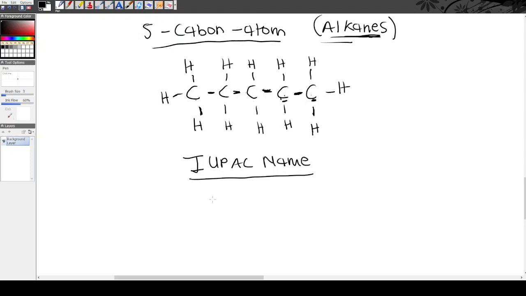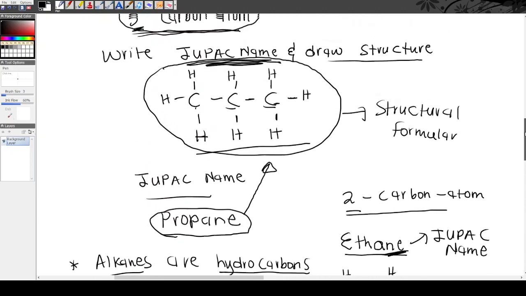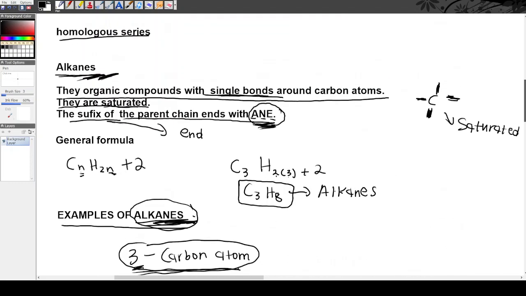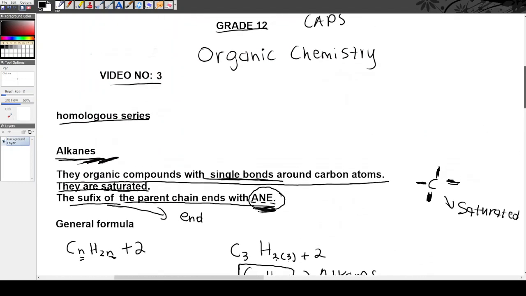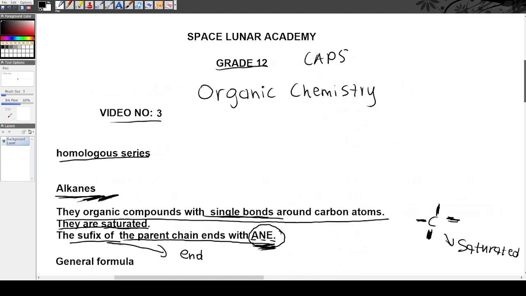If there are five carbon atoms, let's take video number 2. Ithetha ukuthi izoqala ngobani? We said izoqala ngo-pent. Because it belongs in the family of alkanes, sathi izawuphela ngobani? Izawuphela ngo-ane, A-N-E. So this is pentane. This is the structural formula for pentane. So now by just 3 videos, sesikwazi ngoku ukuname i-alkanes. Basically, we've covered so much in just 3 videos. This is the third video.